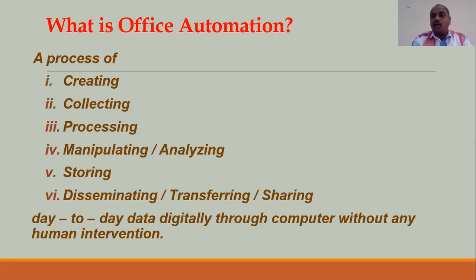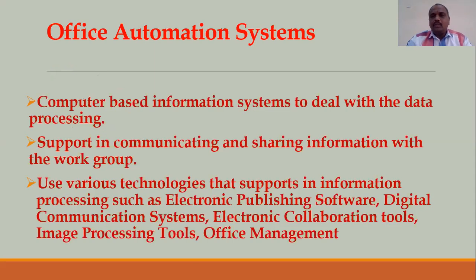This is called office automation. So the meaning of office automation is nothing but a process of creating, collecting, processing, analyzing, storing, and sharing day-to-day data digitally through computer without any human intervention. Now, what is the meaning of an office automation system?